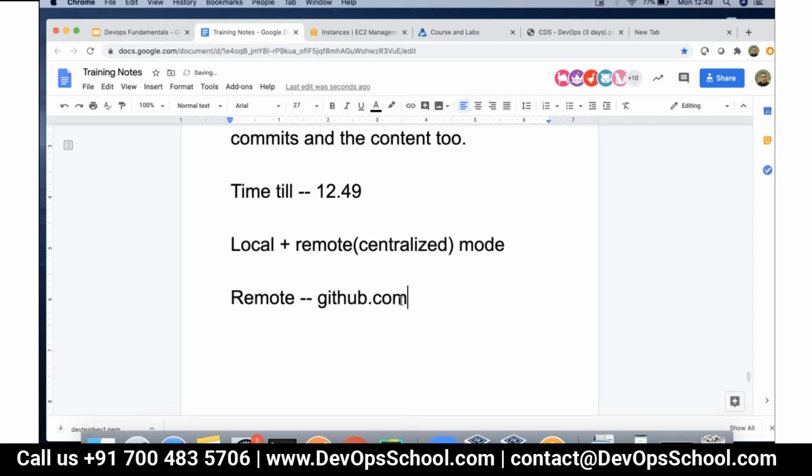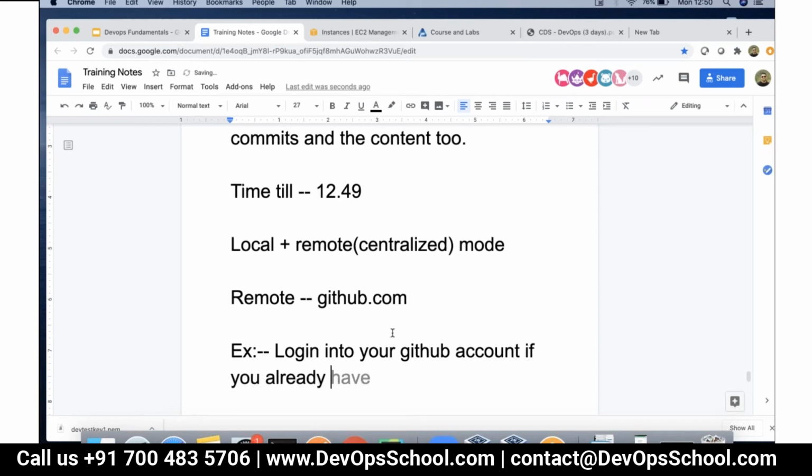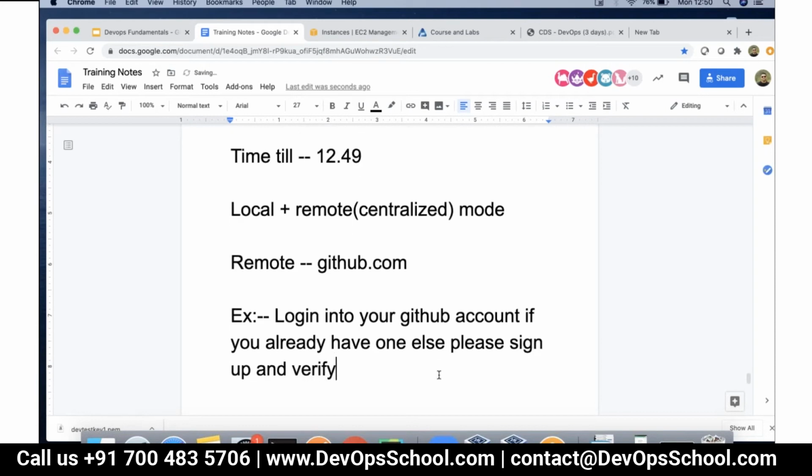Okay. Now, if you already have a github.com account, it's fine. But otherwise, please create an account on github.com. We are going to integrate our local repository with the remote repository and see a couple more things such as branching, pull, push, cloning. All these options we are going to take a look into. Okay, do this.